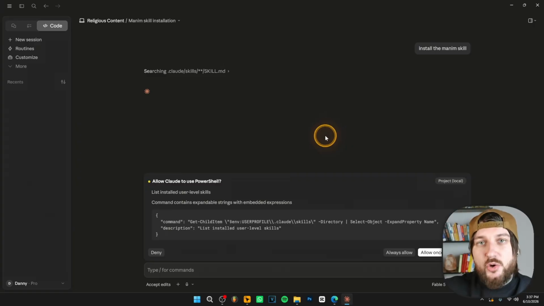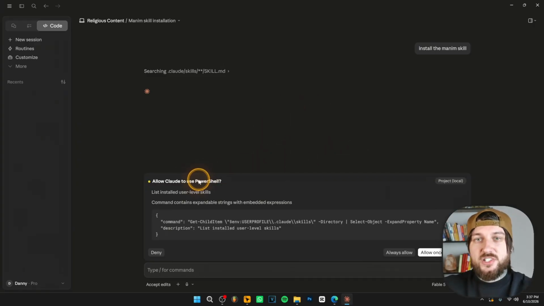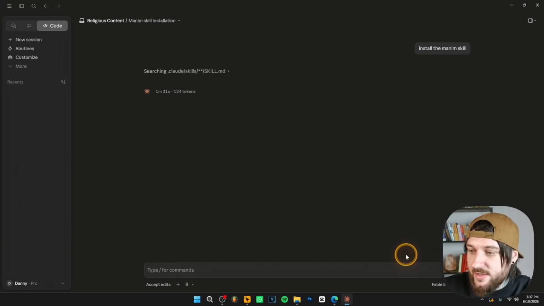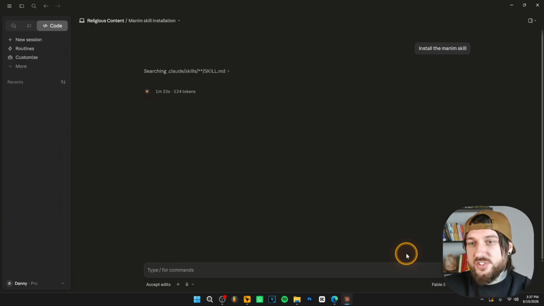As you can see, Claude Code wants to use PowerShell now, which is basically your terminal, and Claude Code is going to use the terminal to install this skill. So just click always allow. Now, the reason why I'm explaining these things is for you to understand what is happening in the background, because a lot of you are afraid of Claude Code using your computer or whatever.